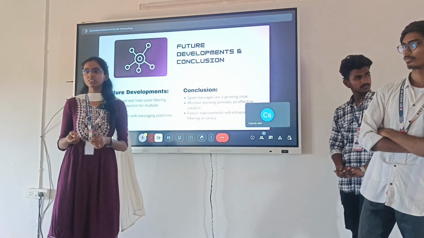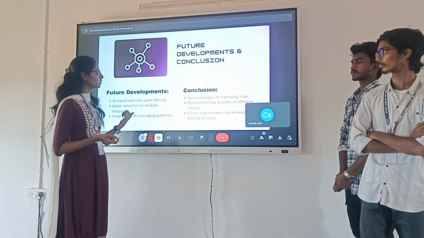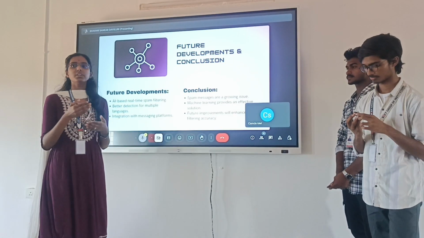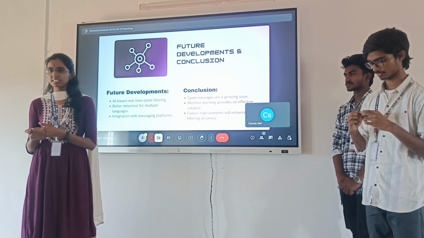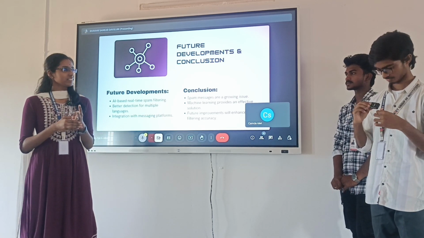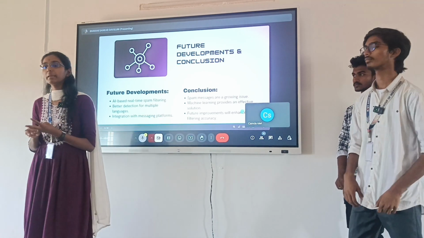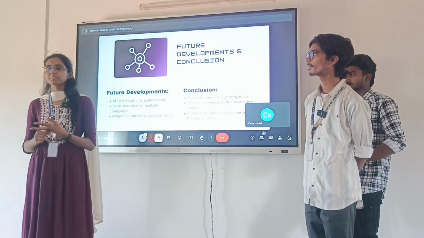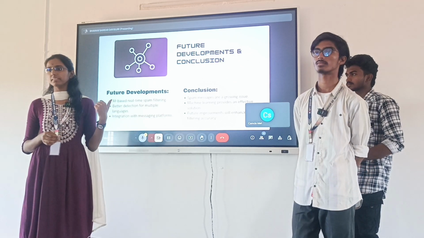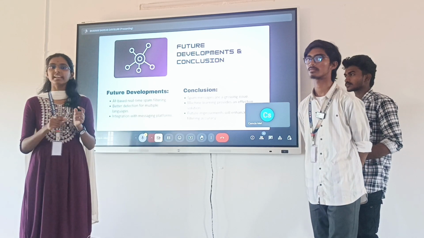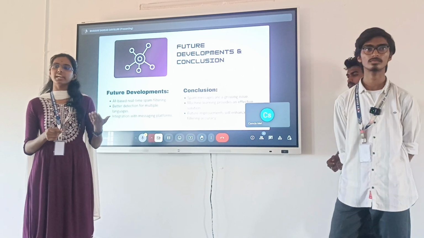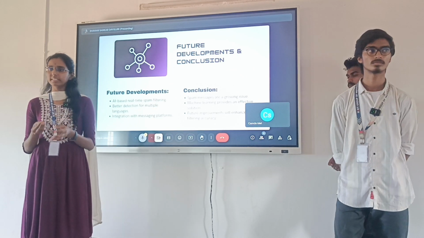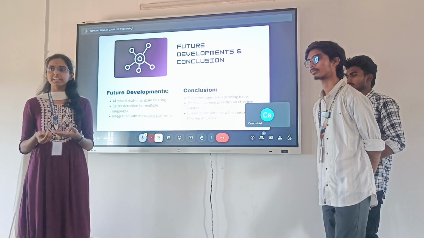After that, there are some future developments in this project. We decided to extend this SMS spam detection by adding other features, such as spam emails and fake news detection. Here we can observe that the project is only for SMSs, the text. But in future, we want to develop it for emails also, so we can detect spam emails, which will be very useful for us.